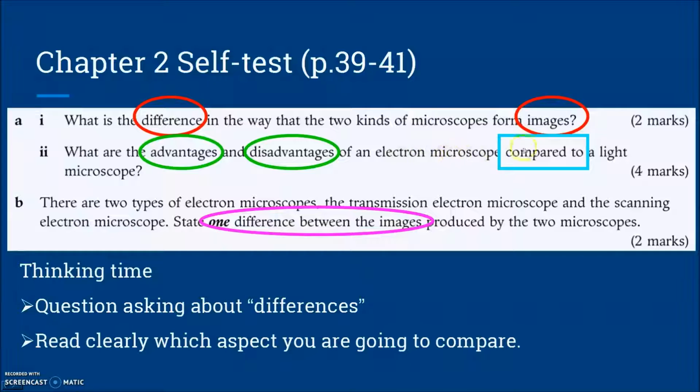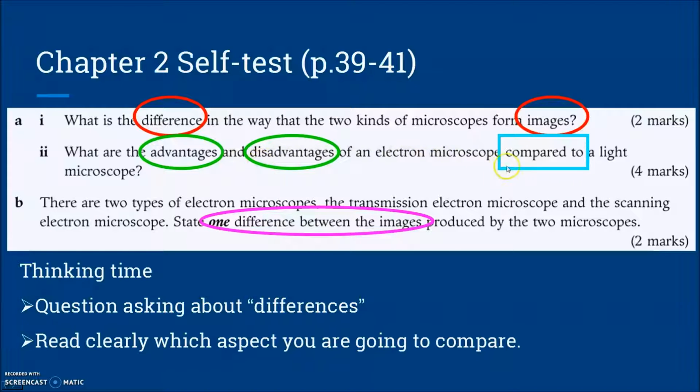A is blah blah blah then B. Okay, so you should place it in the front. So the advantages and disadvantages. For example, okay, the electron microscope. Okay, what kind of images it can produce, and are there any advantages of it? Or okay, what is the scale of magnification produced by the electron microscope?